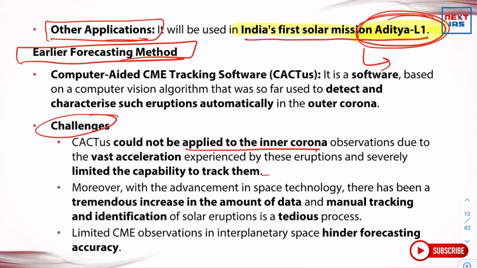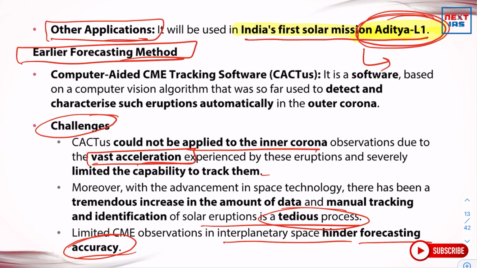Moreover, with the advancement in space technology, there has been a tremendous increase in the amount of data, and manual tracking and identification of solar eruptions is a tedious process. Then there is this vast acceleration which makes it difficult to track the eruptions. Limited CME observations in interplanetary space hinder forecasting accuracy. So accuracy also remains a challenge in this.